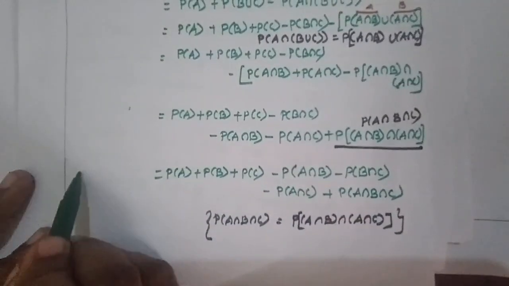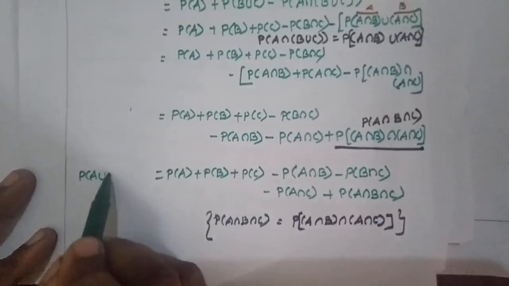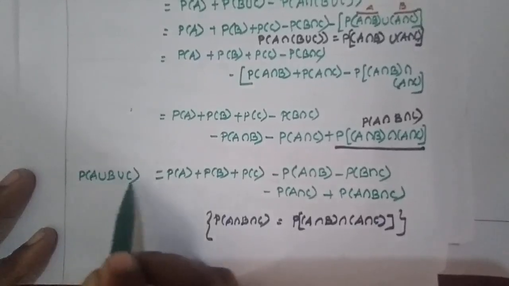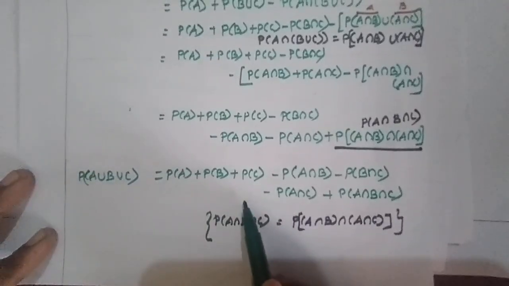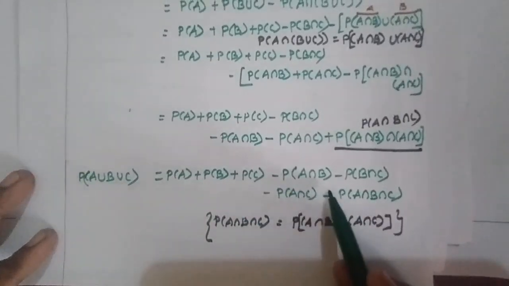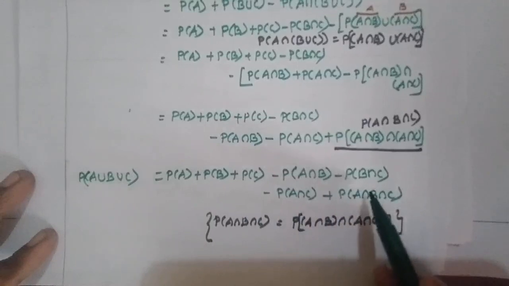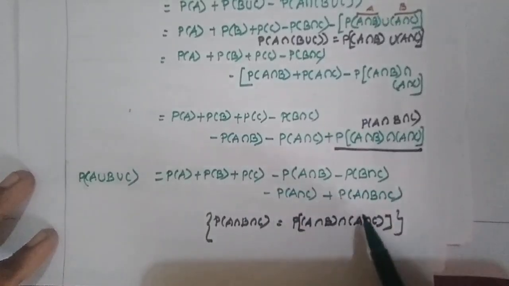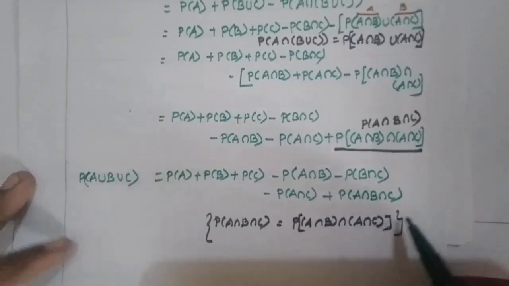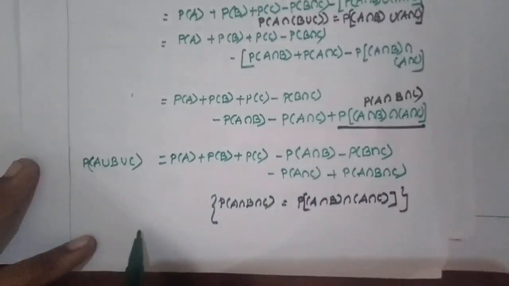So P of A union B union C is equal to P of A plus P of B plus P of C minus P of A intersection B minus P of B intersection C minus P of A intersection C plus P of A intersection B intersection C. Hence proved.